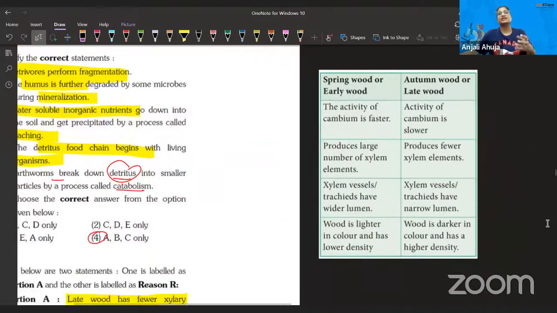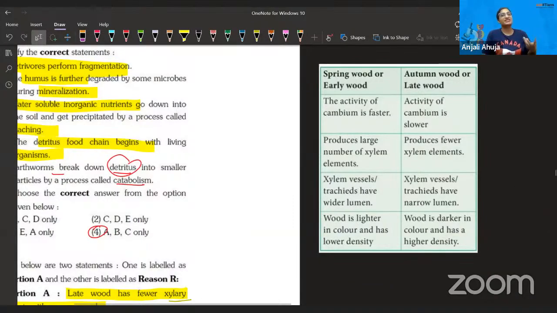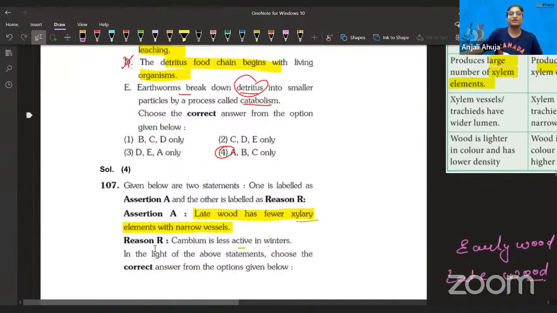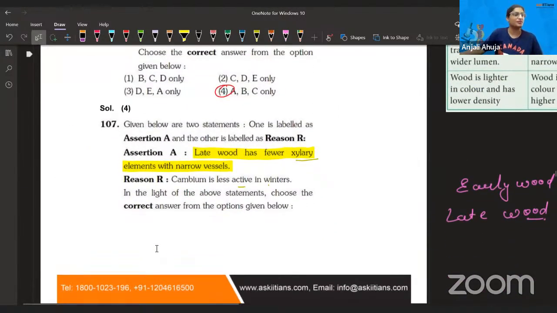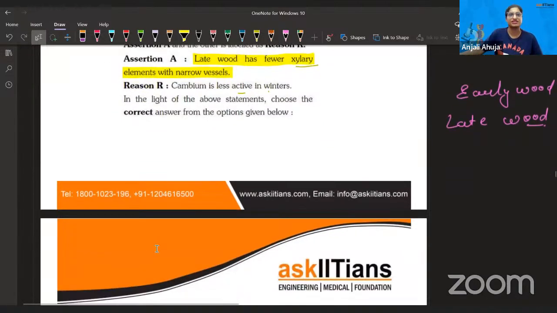As you see, early wood is the spring wood, which is in the spring season, and late wood is from the late season, where you may say autumn season, but after that. In early wood, cambium activity is more, which is lower in the late wood. So that's the reason that in early wood, xylem elements are produced in large number while there are fewer in late wood. Cambium is an altogether term that we use for xylem and phloem, and that is the only thing you have to understand. So our problem is solved. I think I can proceed to the next question.